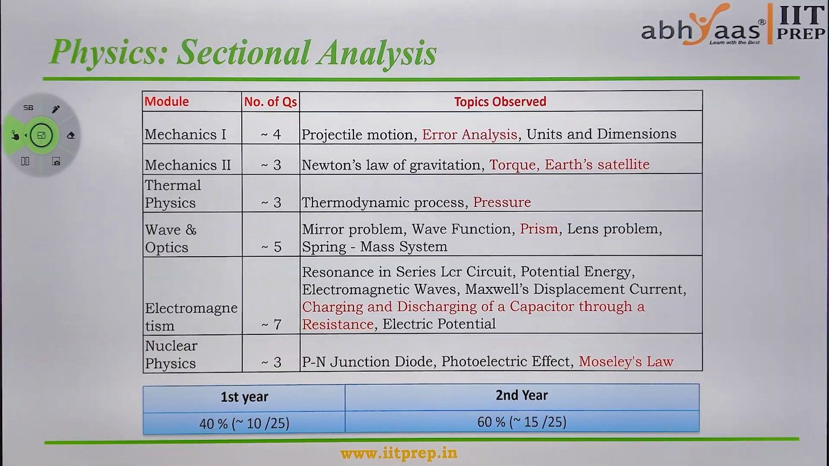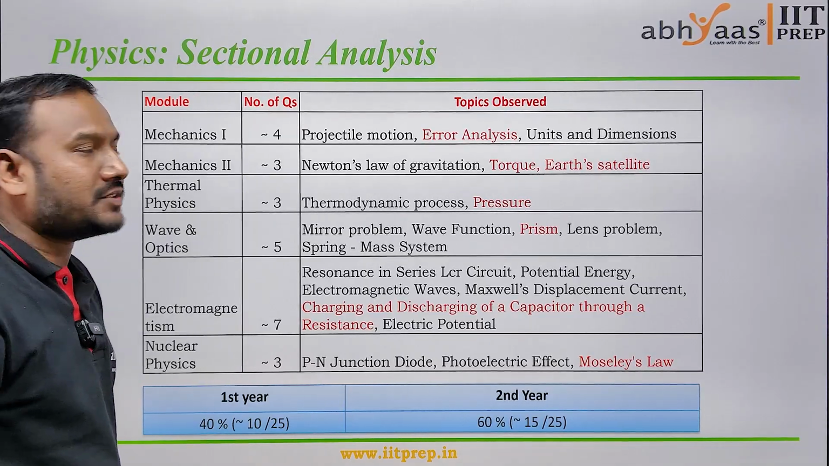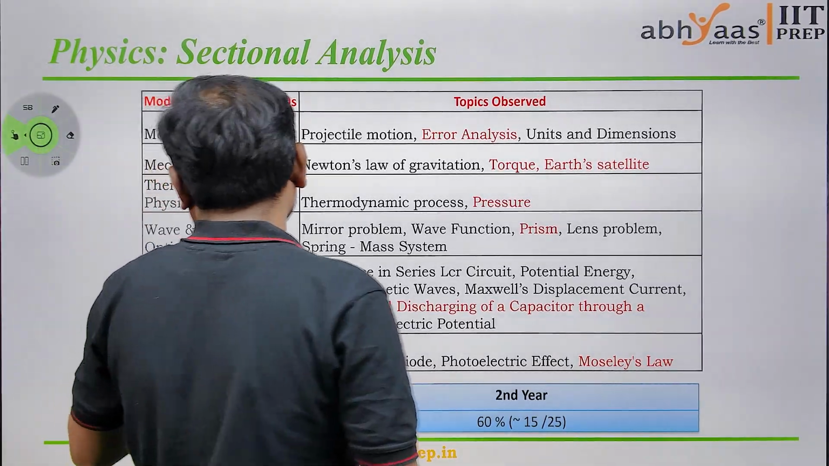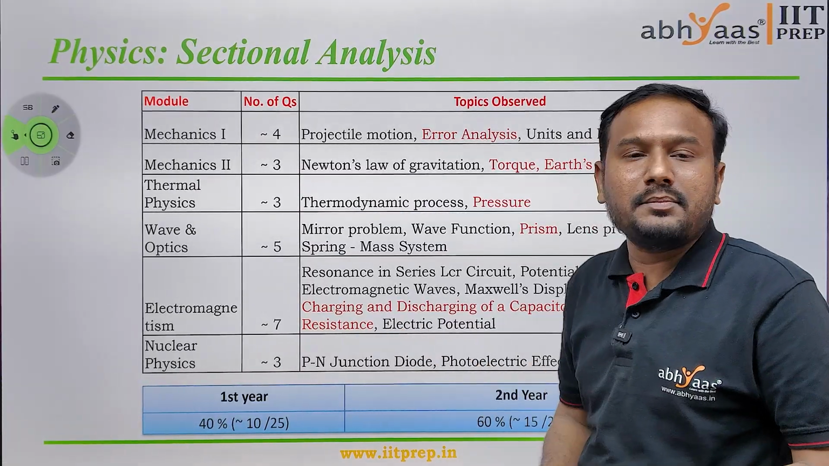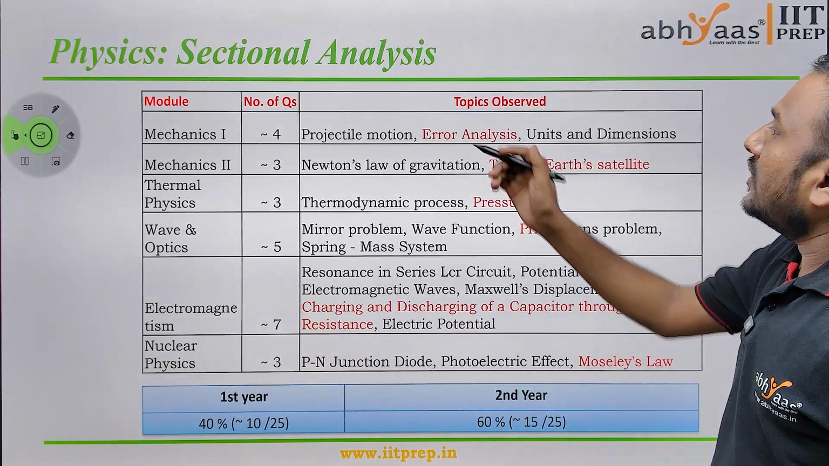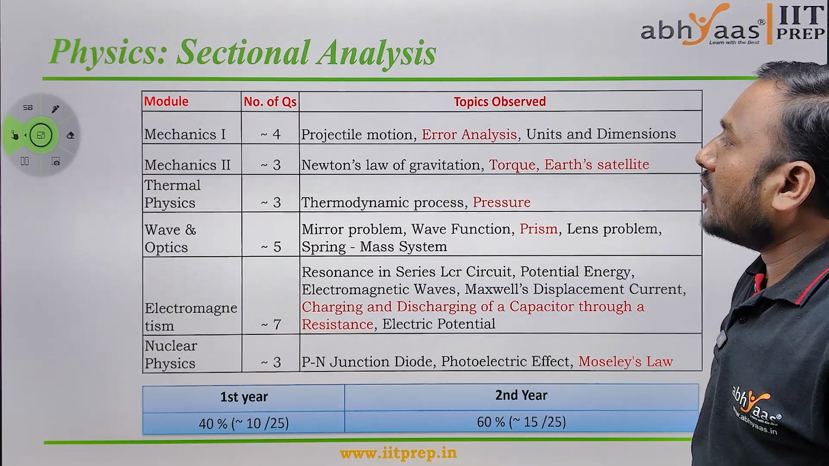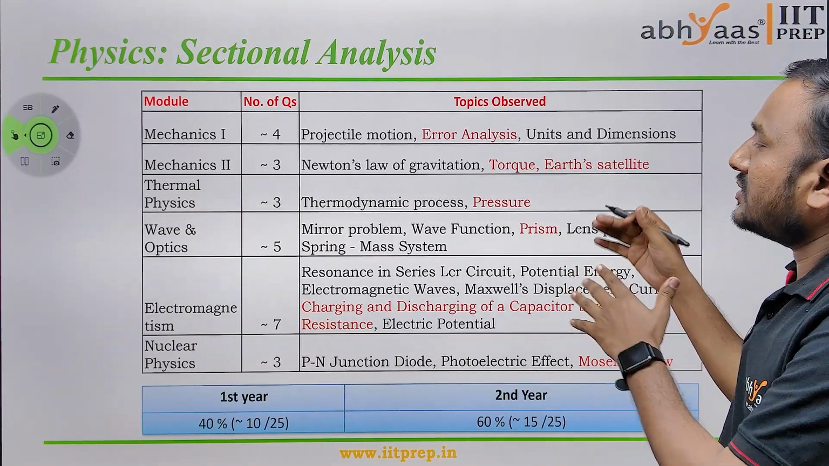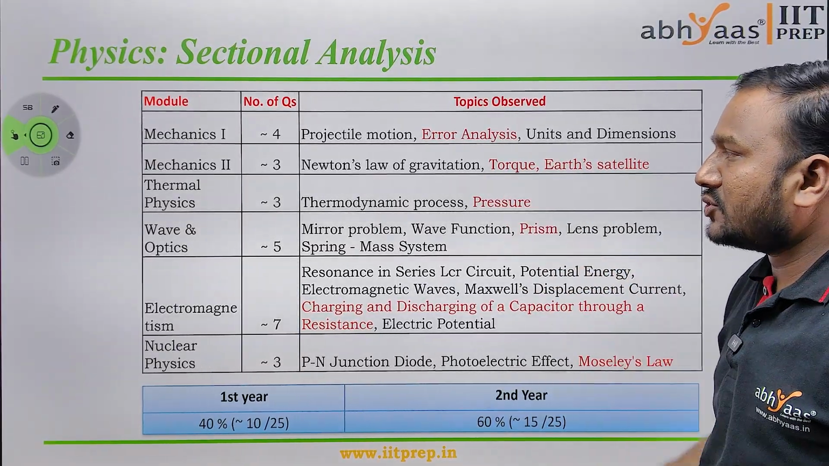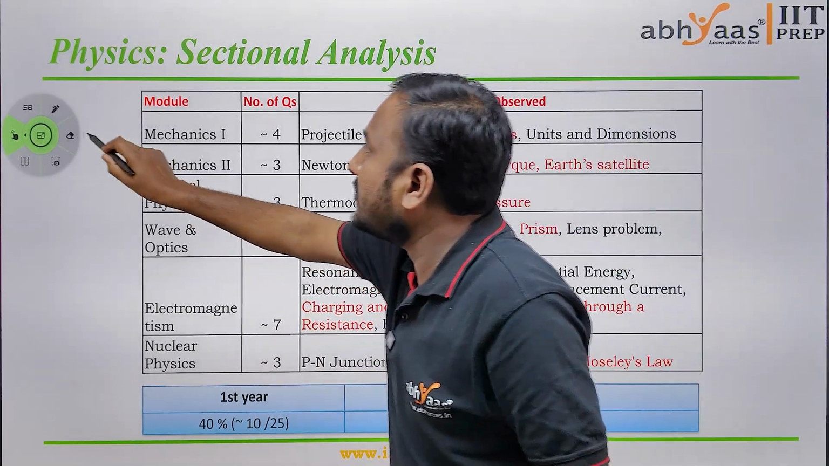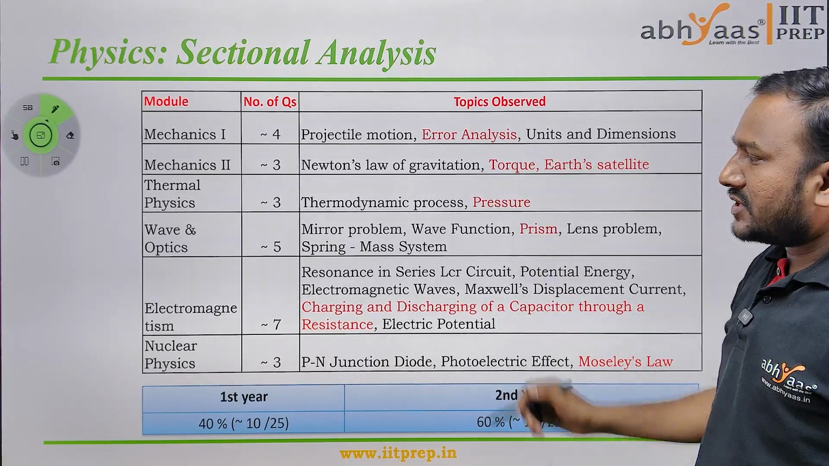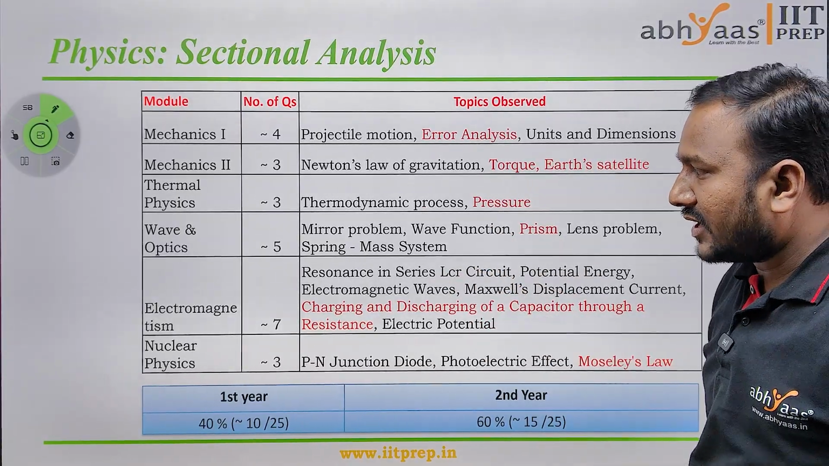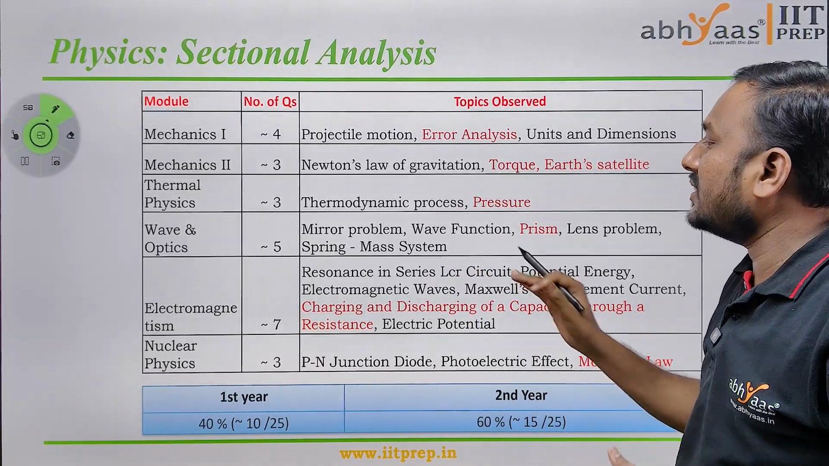Now, if you see the physics sectional analysis, here we have mechanics 1, mechanics 2, thermal physics, wave optics, electromagnetism and nuclear physics. From mechanics 1, we have observed 4 questions in this paper, mechanics 2 has 3 questions, thermal physics 3 questions, wave optics 5 questions, electromagnetism 7 questions, and nuclear physics 3 questions.